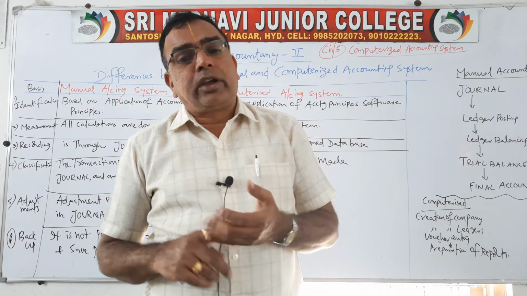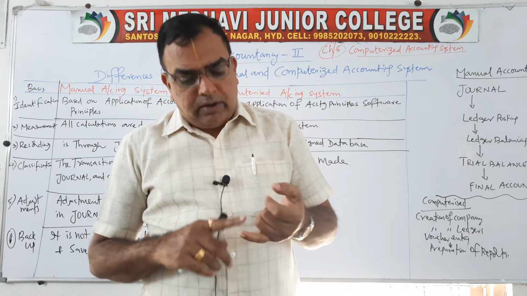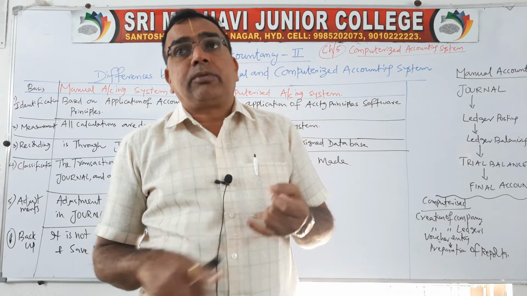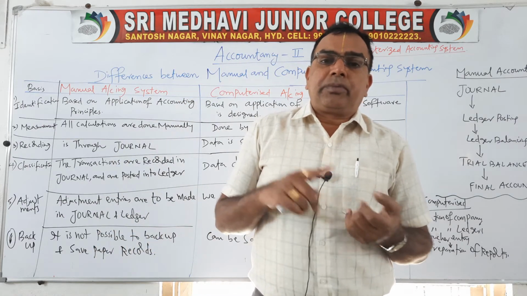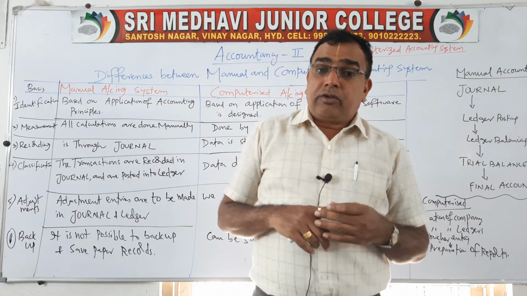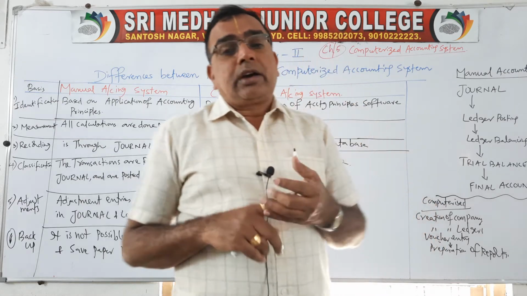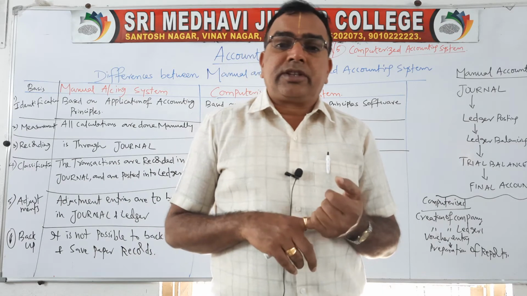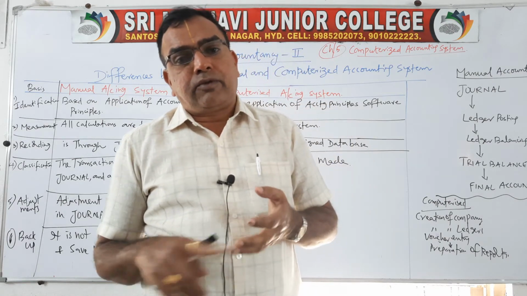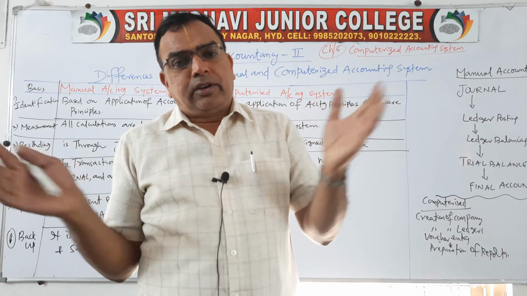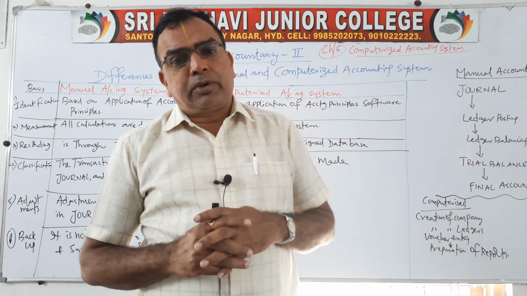As part of accounting concepts, we have business entity concept, money measurement concept, going concern concept, accounting period concept. Then we had various conventions like convention of consistency, convention of conservatism, convention of materiality, convention of full disclosure. Like that, we use various accounting principles.